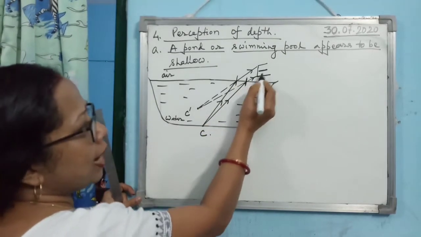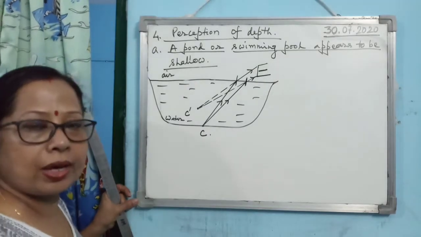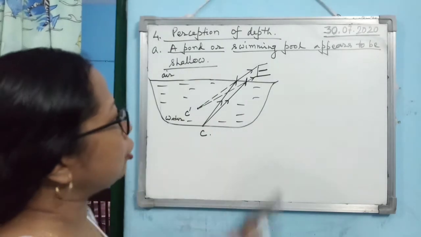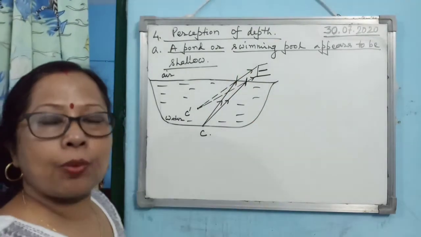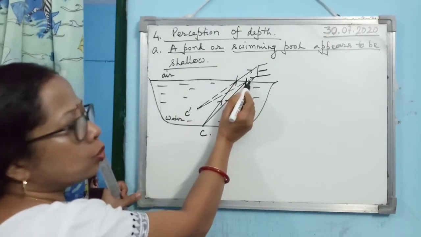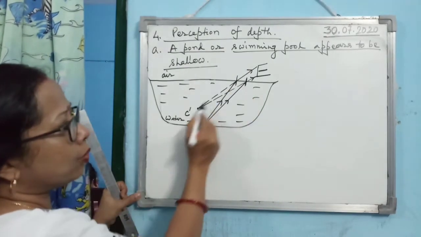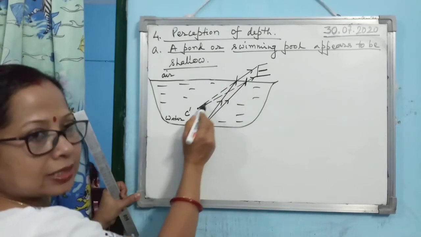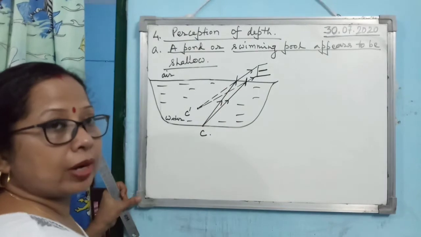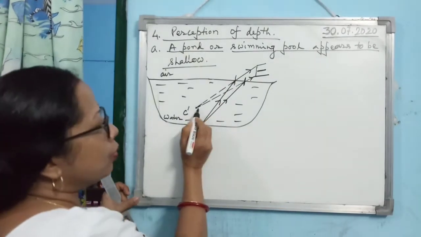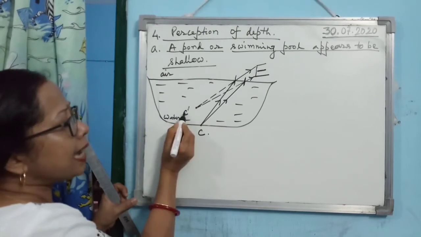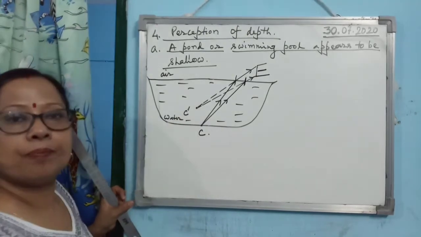These are the two refracted rays the observer's eye is receiving. But as I mentioned several times, our eye cannot follow this bent path. So what our eye will do is extend the two rays received in the backward direction. The two rays received by the observer's eye, when extended in the backward direction, appear to meet at the point C dash. So C dash is the image of C. Alright.